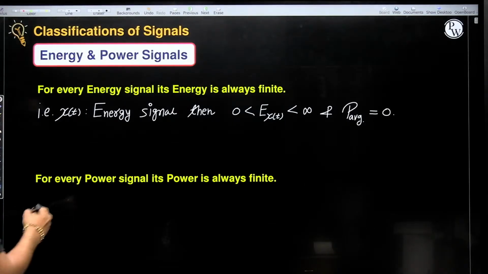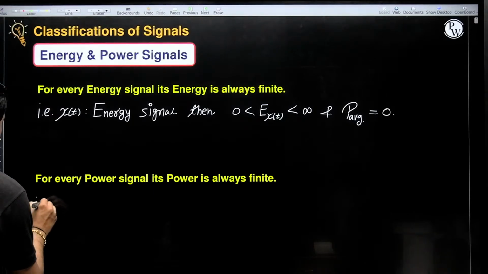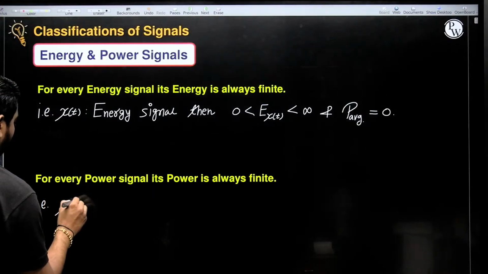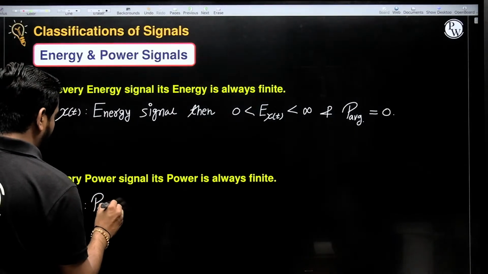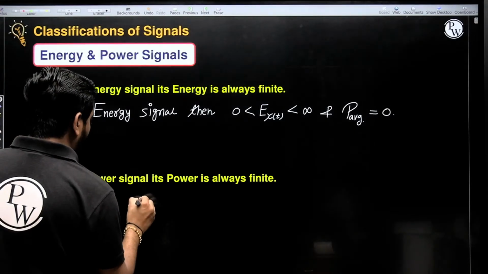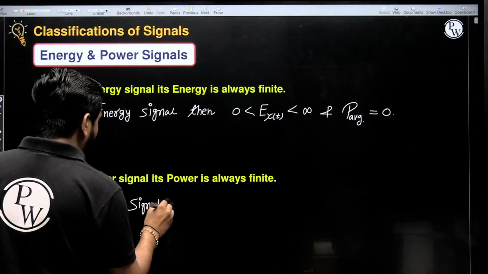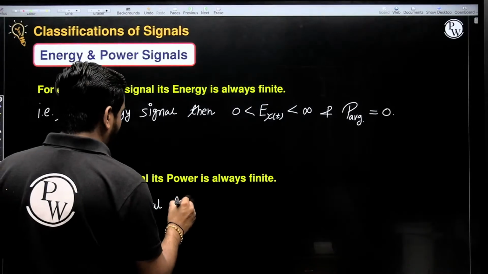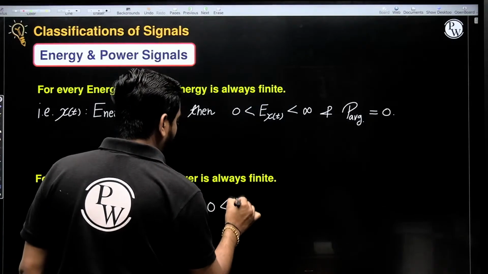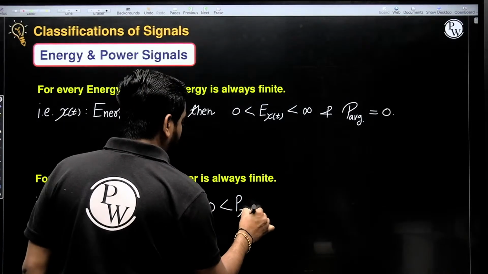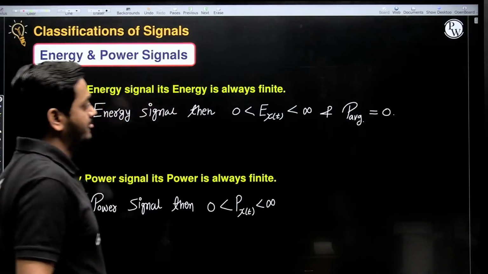And for every power signal, if x of t is a power signal, then its power is always finite: 0 less than average power of x of t less than infinity, correct?